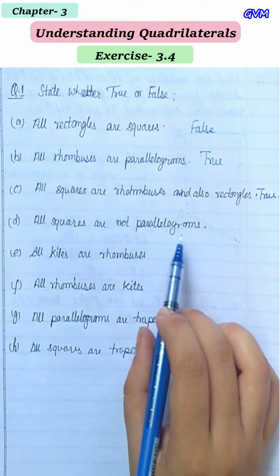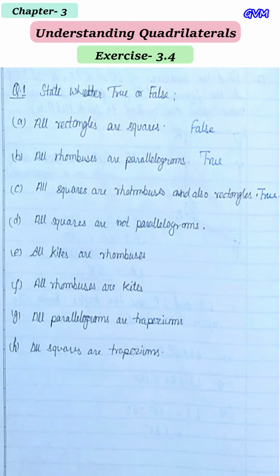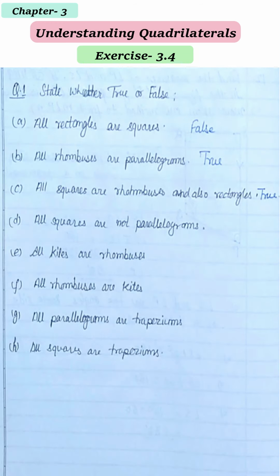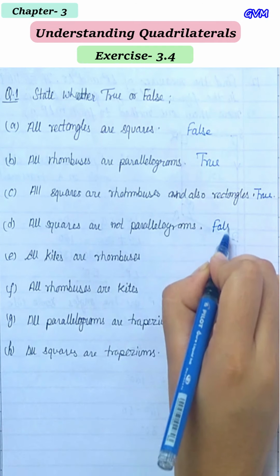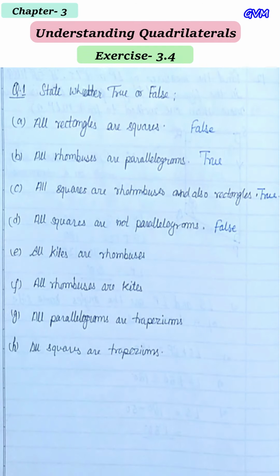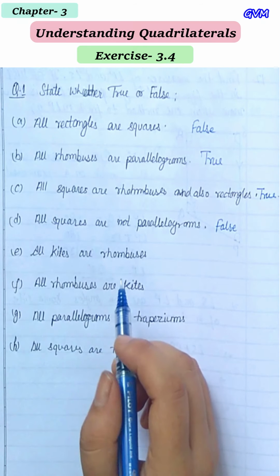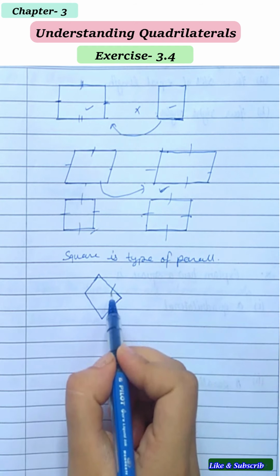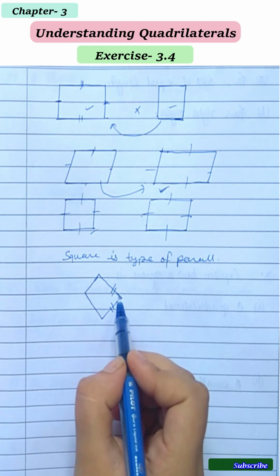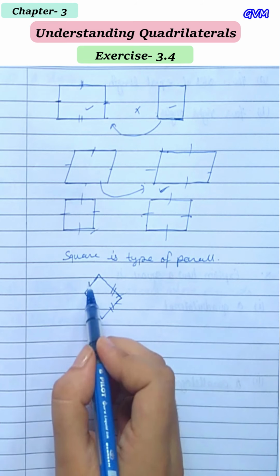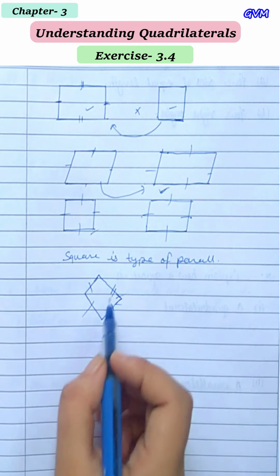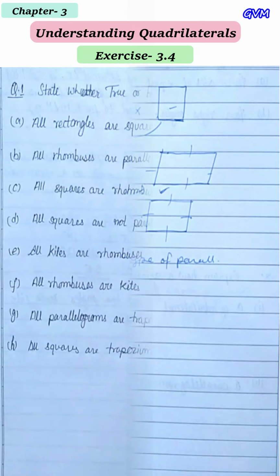Okay, now D: all squares are not parallelograms. But we have learned before that a square is a type of parallelogram. Okay, so this is false because a square can be a parallelogram, right? All kites are rhombuses. So kites have only consecutive sides equal. That means this side will be equal to this side and this side will be equal to this side. So a kite cannot be a rhombus because a rhombus has all sides equal. So this is false.